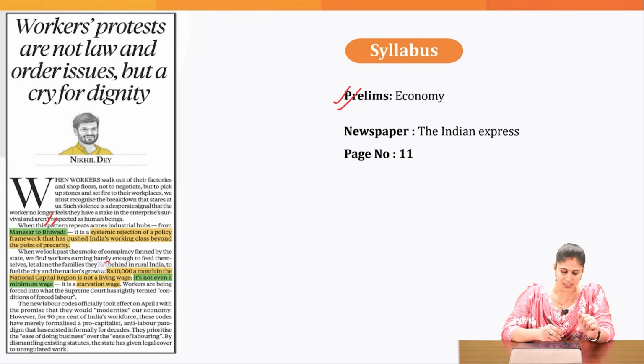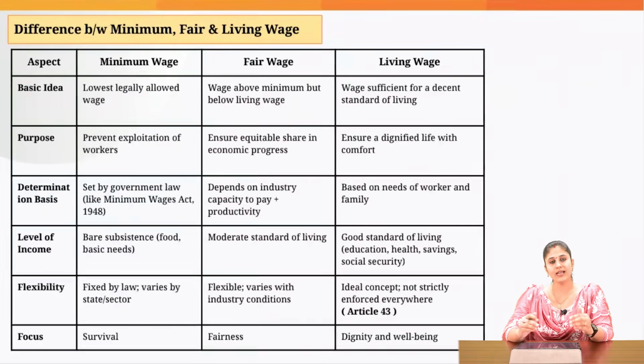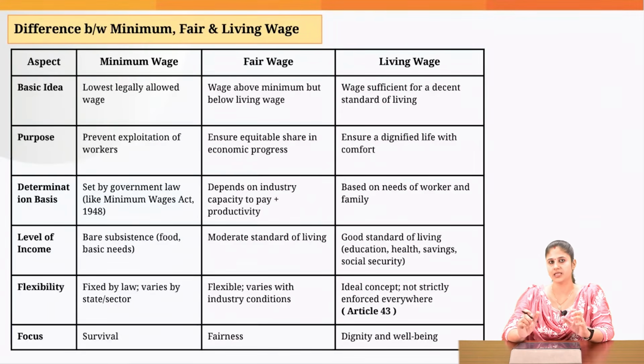Because if a worker is earning 10,000 rupees in a month, do you think it is a living wage? It is not a living wage, it is not even a minimum wage. Rather, the expert says that it is a starvation wage. What is starvation wage? Wherein the compensation that you are providing to a worker is not sufficient even to meet the basic necessities of human life, that is food, clothing and shelter. Now, before we delve into this particular article, let's just understand what I mean by minimum wage, fair wage and living wage.